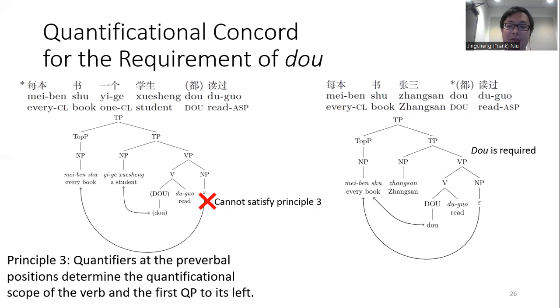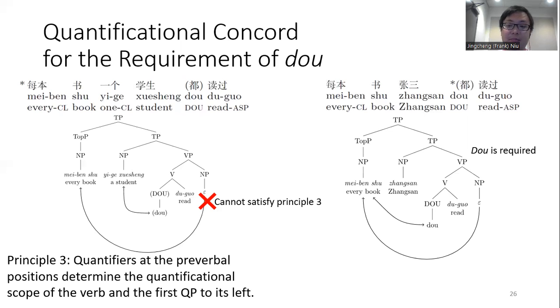So there is a universal quantifier, 每本书, every book, in the sentence on the left, and it's at the topic position, which is a preverbal position. So the verb and the subject NP must be universal. However, the subject NP is existential, so there is no way the sentence can be grammatical.